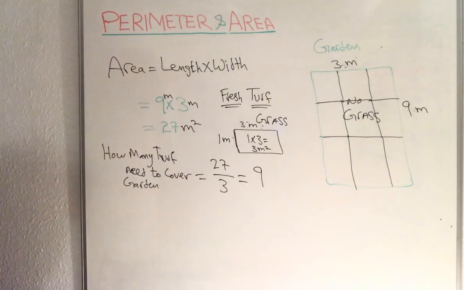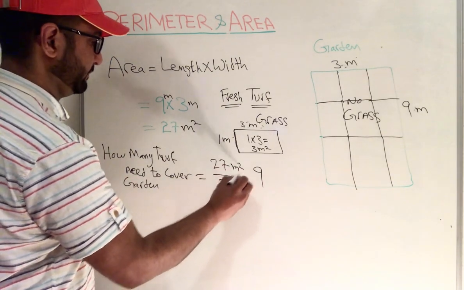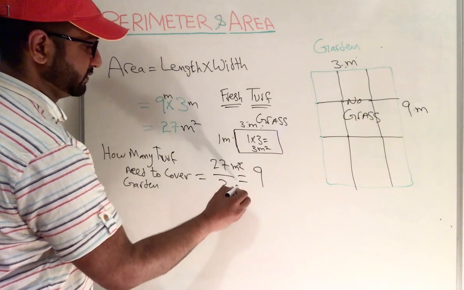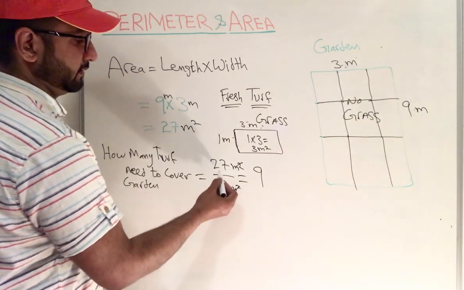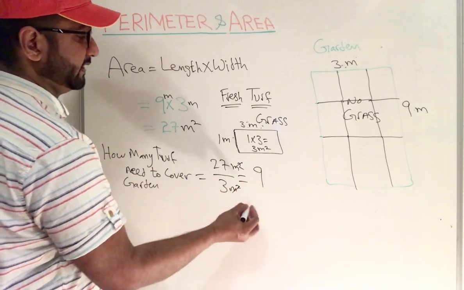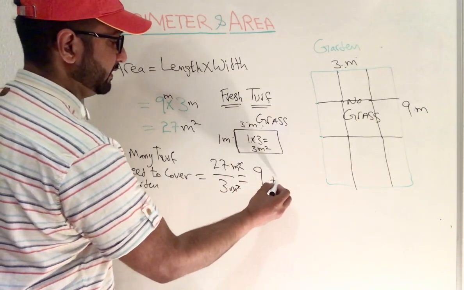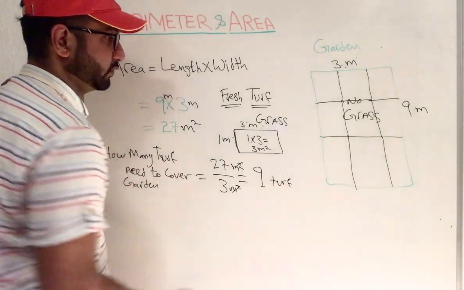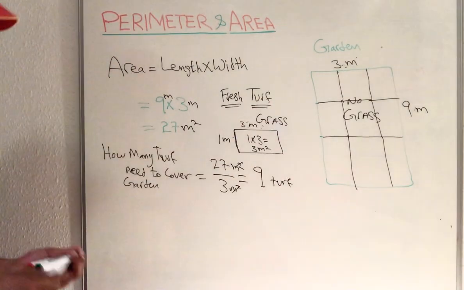The squares cancel. How many 3s go into 27 is 9. So we need 9 turfs to stick on this garden.